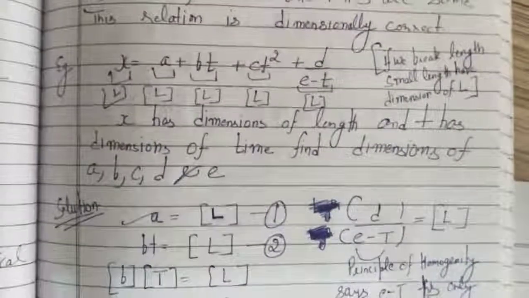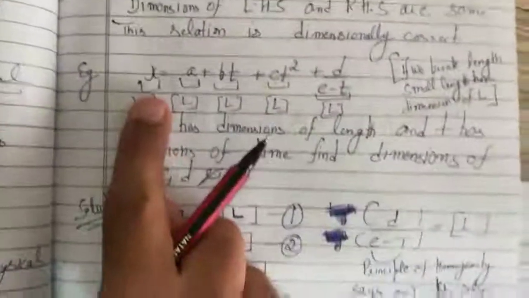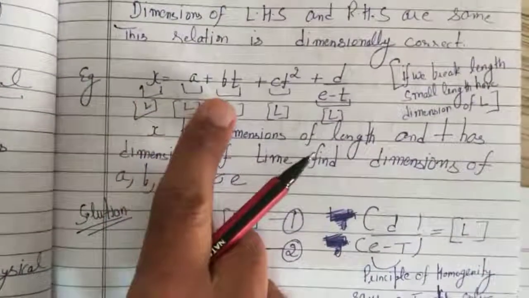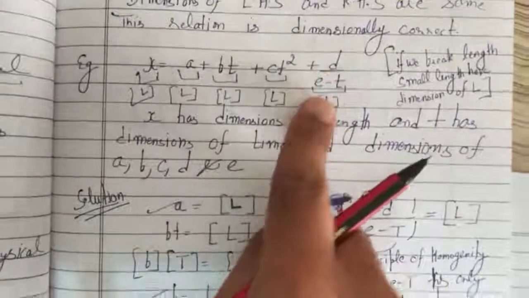So this is your next question. The formula is x is equal to a plus bt plus ct square plus d upon e minus t.